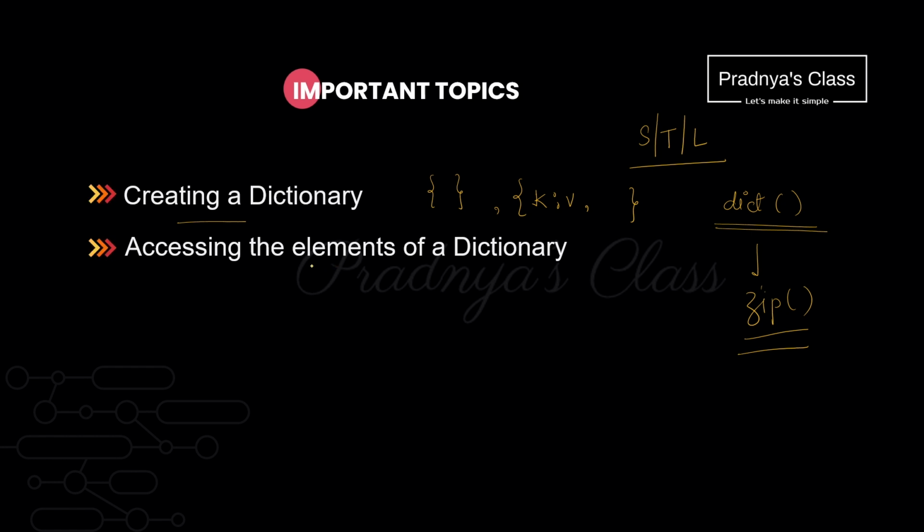When we talk about how to access the individual elements of the dictionary, for that always we will be using key because key is unique. It is just like index in case of string, tuple and list. If I give name to this index as key, nothing will be wrong. Index is also nothing but a key.